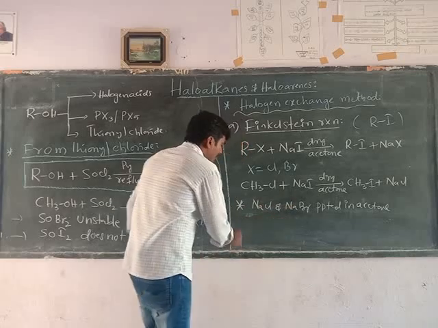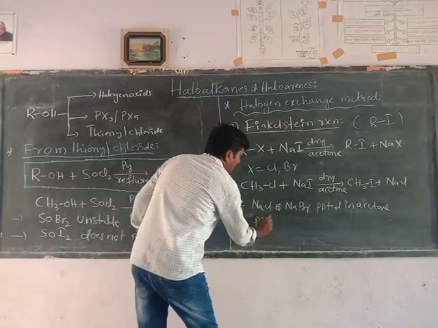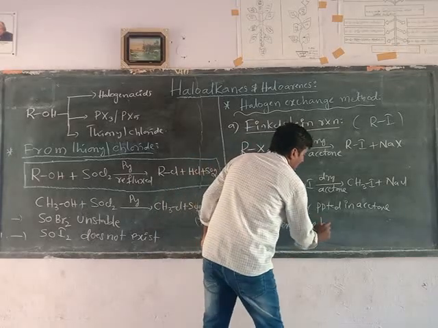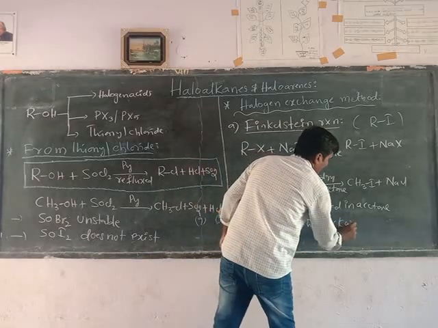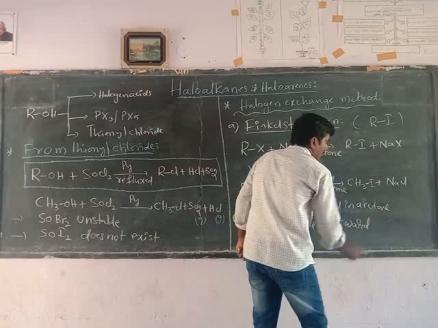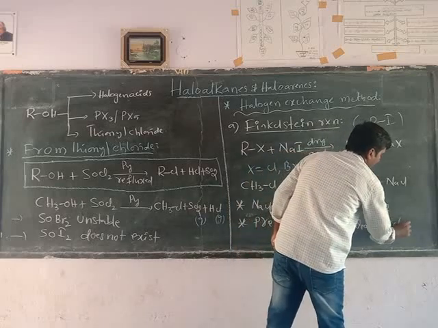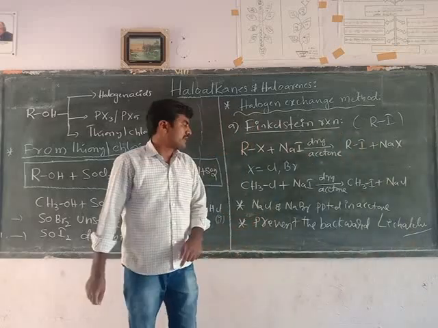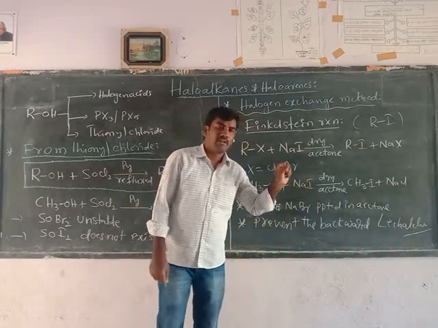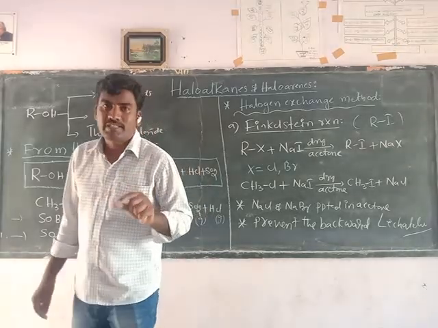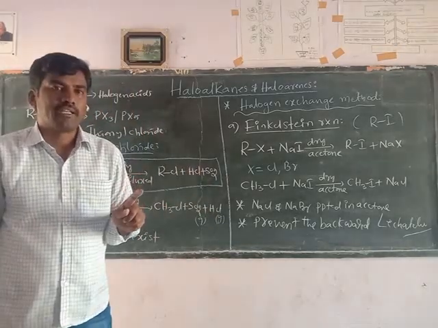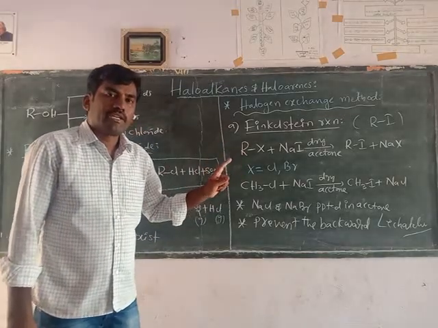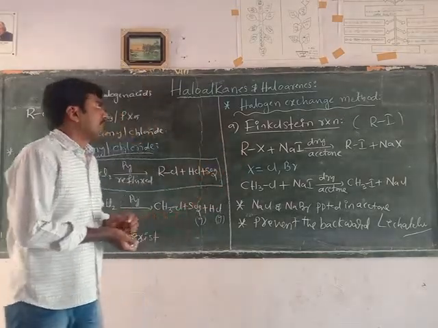It helps to prevent the backward reaction according to Le Chatelier's principle. According to Le Chatelier's principle, either sodium chloride or sodium bromide precipitate will form in the mixture. We have to remove it by filtration. Then the backward reaction is prevented, so the forward reaction is favorable. You will get the highest quantity of alkyl iodide. This is the Finkelstein reaction.